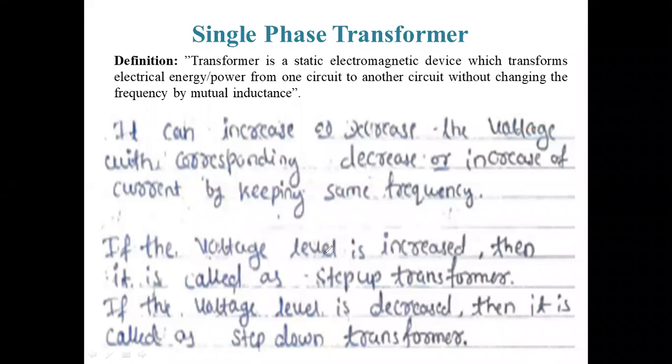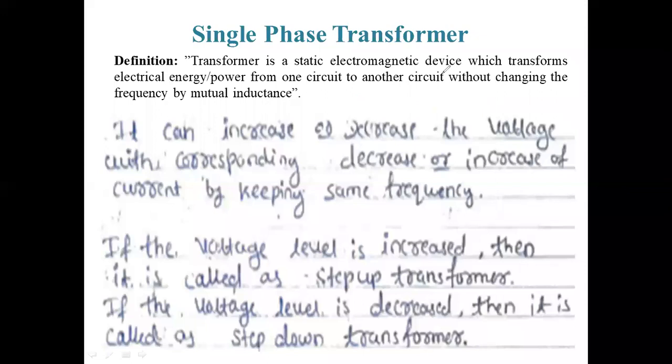Next one, if the voltage level is increased, voltage level अभी 11 kV 11,000 से अभी 220 हो गए, means 11,000 to 2,20,000 हो गए, 2,20,000 वोल्टेज हो गए. सोचो अभी 220 kV here now, 2,20,000 voltage. It is called step up transformer. Suppose 100 से 200 की है ना, step up, we are increasing the voltage, that is called step up transformer.